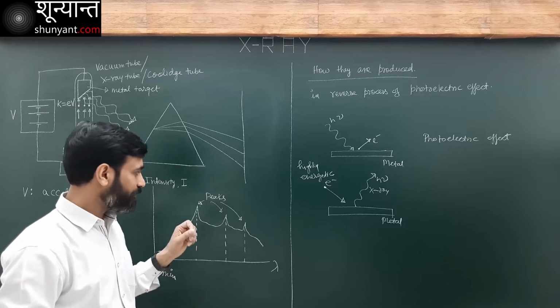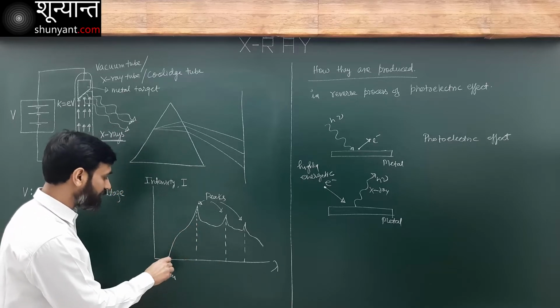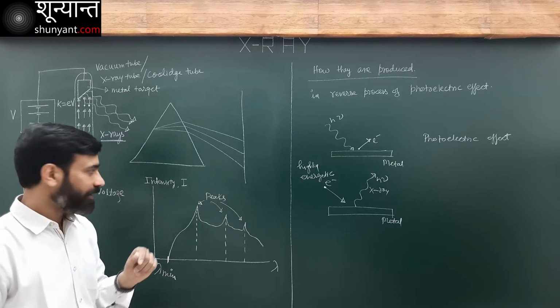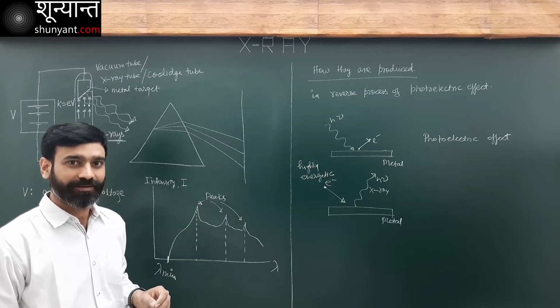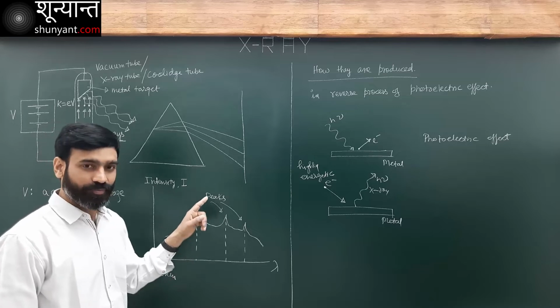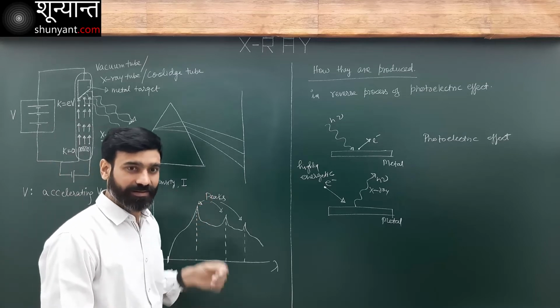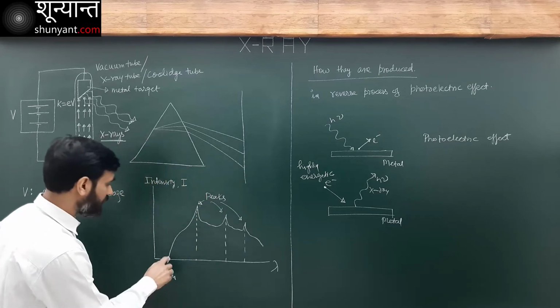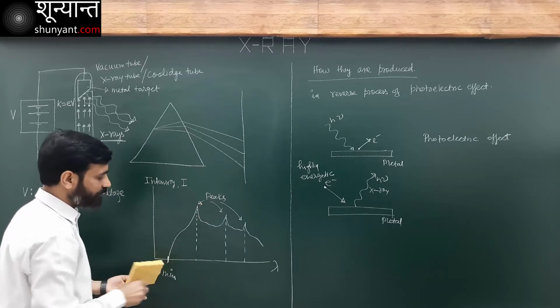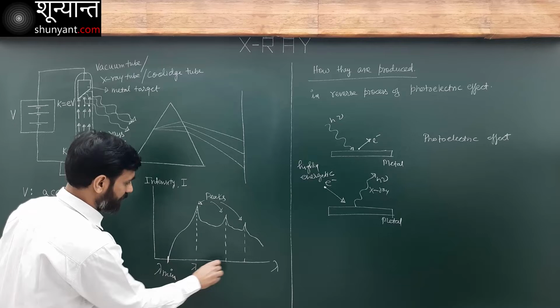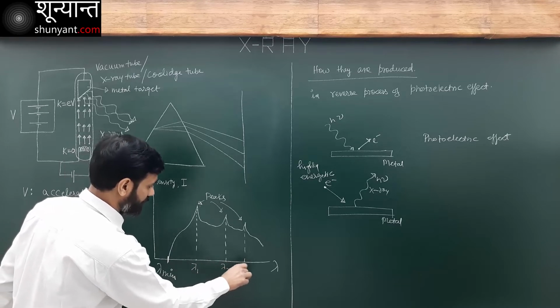Now what do they represent? What is the meaning of this lambda minimum? What is the significance of these peaks that we get? So now there are two processes. Let's understand the meaning of this continuous portion, this lambda minimum, and the peaks that we are getting here. This is lambda 1, lambda 2, and lambda 3.